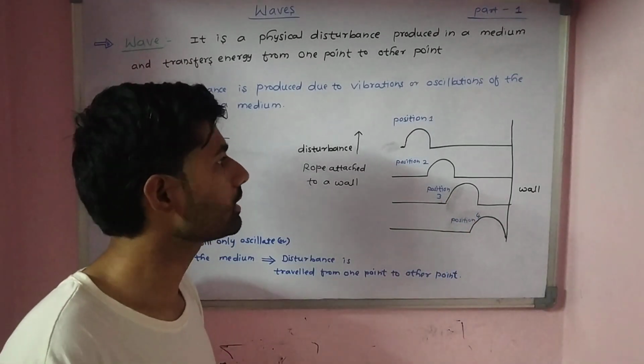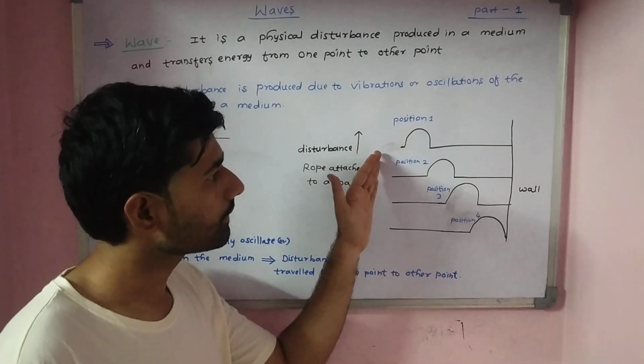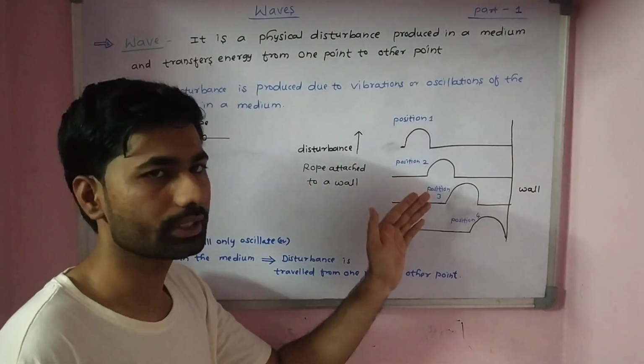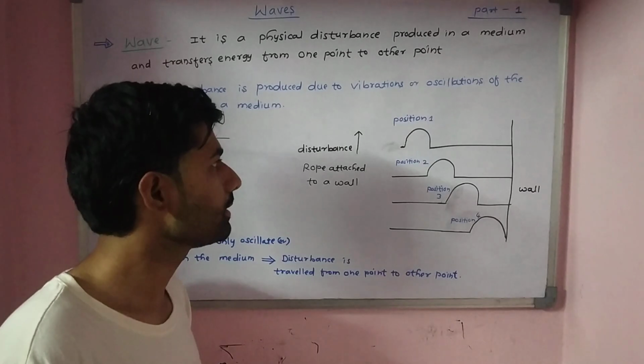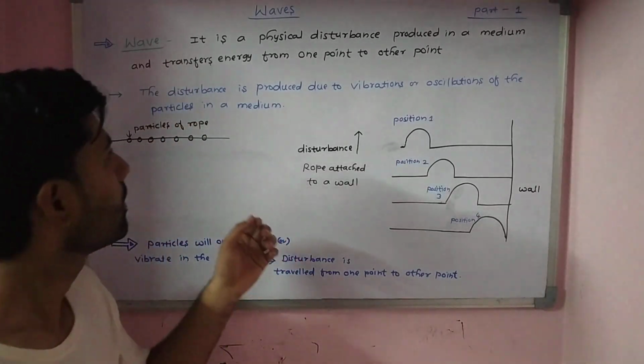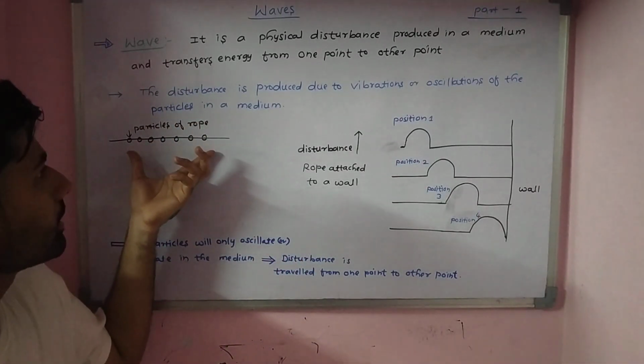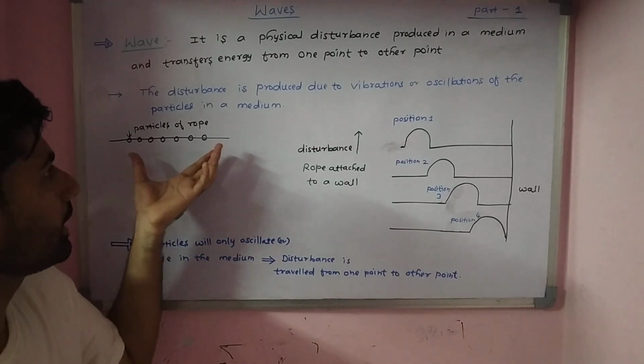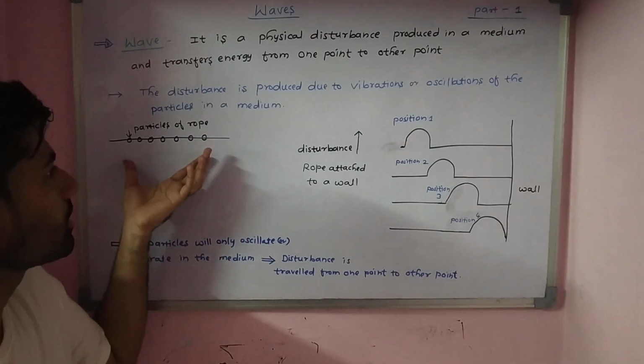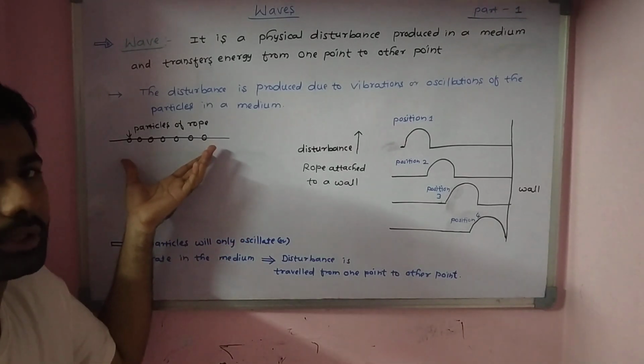That means, how is this transfer of this disturbance going to take place? Now you can see one thing over here is, initially all the particles of the rope are in equilibrium position. That means they are not going to have any kind of disturbance.